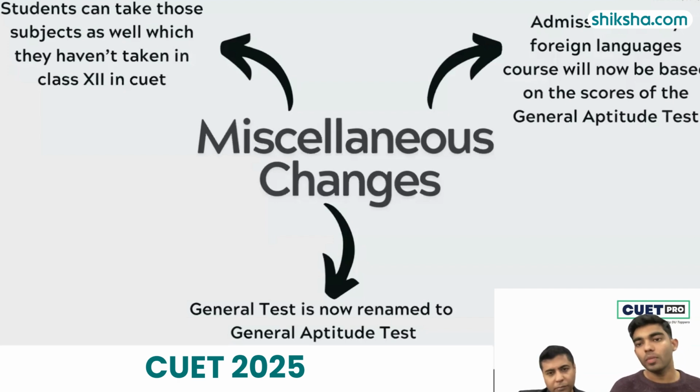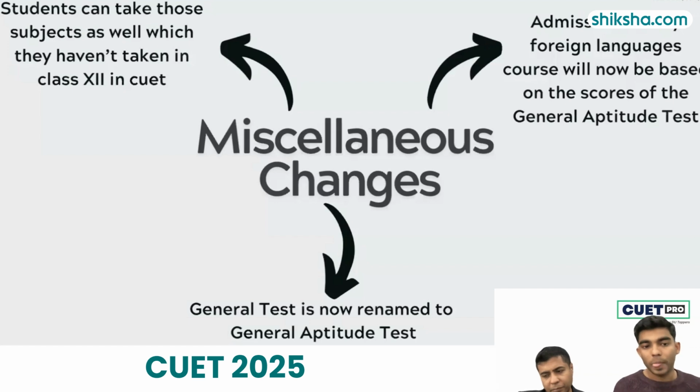Also, students, one other thing which has happened is that a lot of subjects have been removed from your CUET list of subjects. For example, entrepreneurship, which is one of the popular subjects that a lot of students used to take, has been removed. So there is a comprehensive list of subjects that have been removed from the revised list.